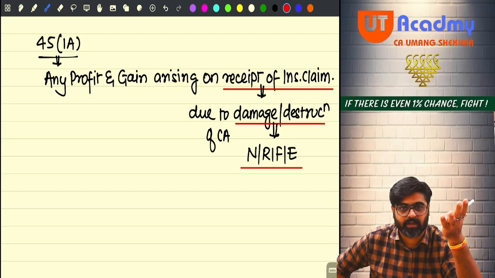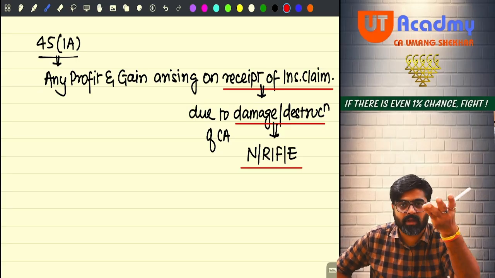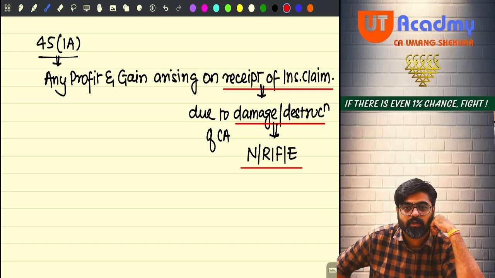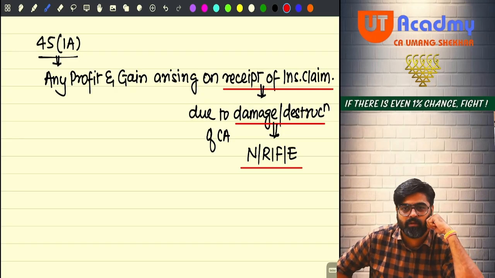Your capital asset has these risks. Your capital asset can be damaged or destroyed by these reasons. So insurance companies normally cover these types of risks associated with your properties, associated with your capital asset.